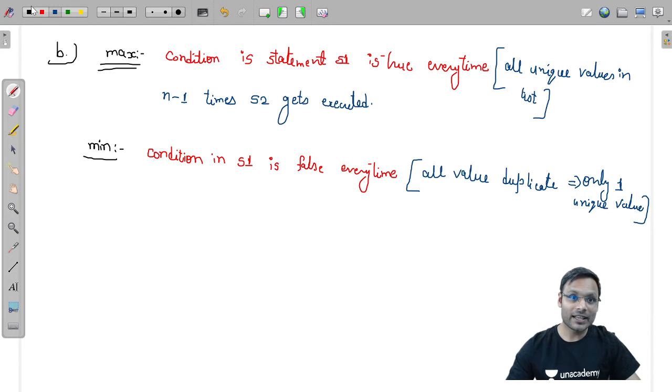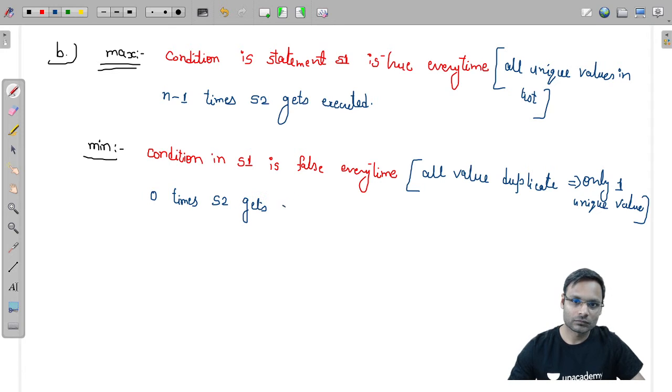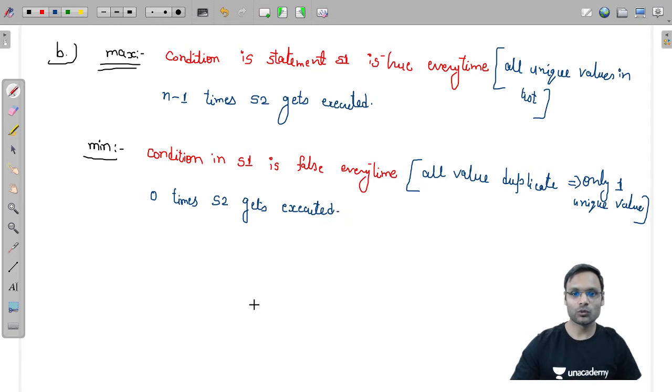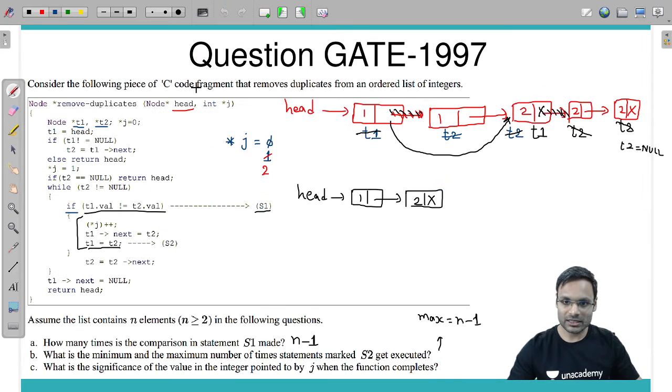In that particular case, how many times will S2 be executed? 0 times S2 will be executed. So maximum is n minus 1, minimum is 0.